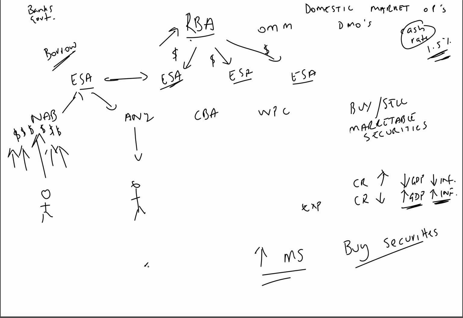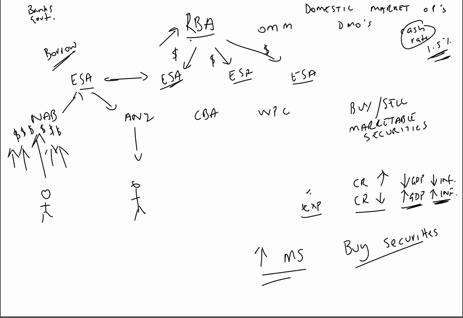As a result, there's more money on the market, and we know that through supply and demand, if supply shifts out to the right, then interest rates will decrease. So by increasing the money supply, they have taken this expansionary monetary policy in order to reduce the cash rate. And by reducing the cash rate, the aim is to get inflation between 2 to 3%, and that will result due to GDP increasing.